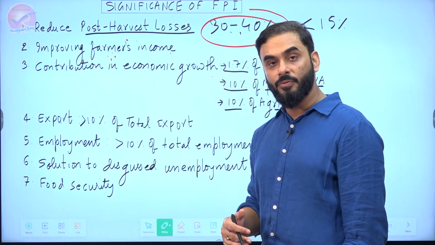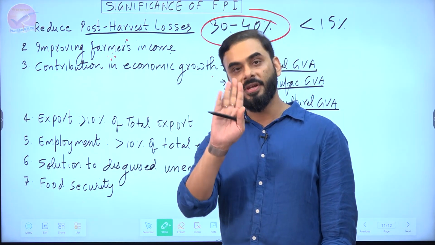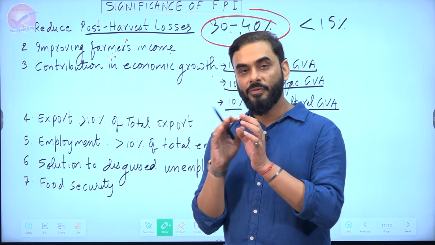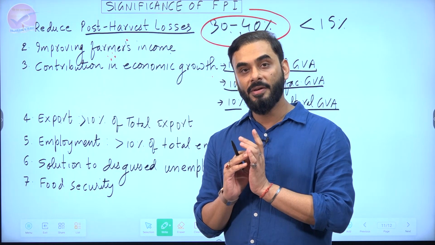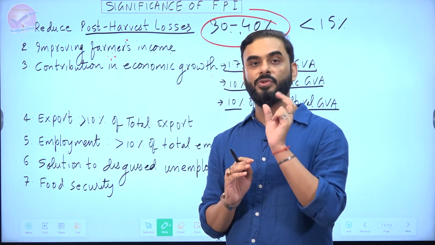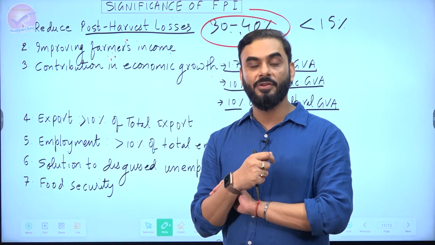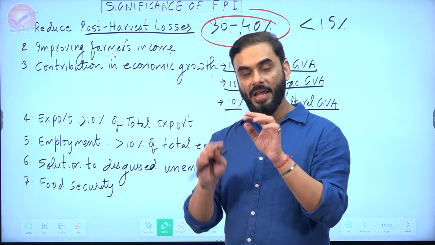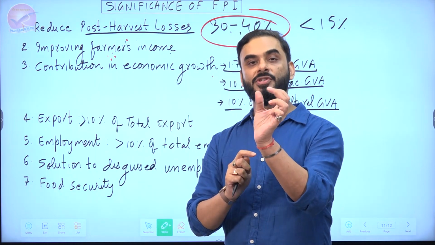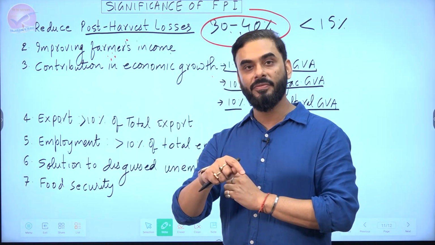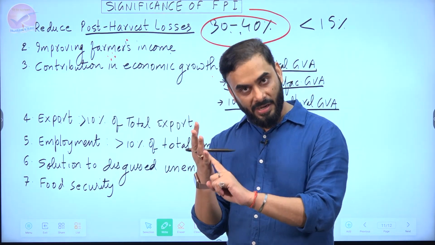Similarly, what is the contribution of the food processing industry in employment? Look at this, guys. Food processing industry comprises 3 steps. Primary processing, where we take tomatoes and wash them with water, etc. Here machines are not used, mostly people are used. The second type is secondary processing. You take tomatoes, peel the top layer, and crush the tomatoes and convert them into paste. Here also we mostly use labor force and less machine. So primary processing is labor intensive, secondary processing is labor intensive.